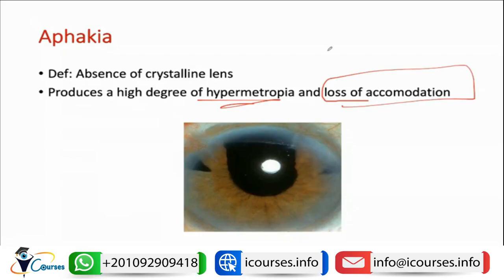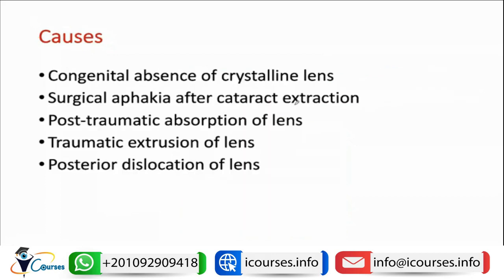So these patients will have loss of accommodation because of loss of action of the lens, and will complain of severe hypermetropia. What will make the lens absent? It can be congenital, although it is rare, but it can occur. The most common reason is surgical aphakia after cataract extraction, where we removed the lens and didn't put any intraocular lens. Or post-traumatic absorption of the lens, which occurs frequently with trauma, so the lens will absorb, or it can even extrude outside the eye, or posterior dislocation of the lens after trauma.